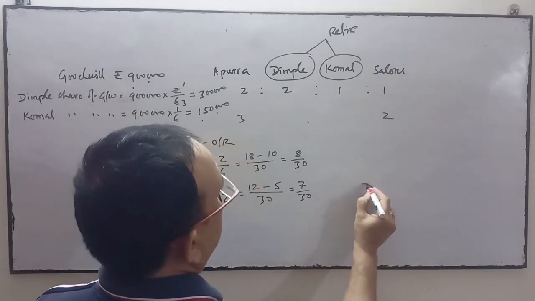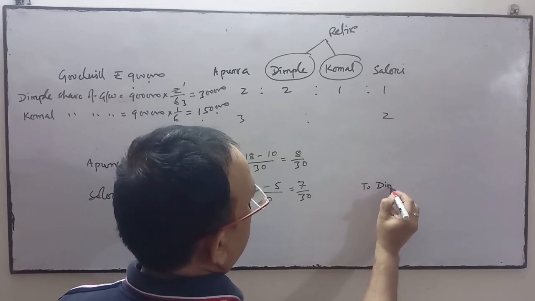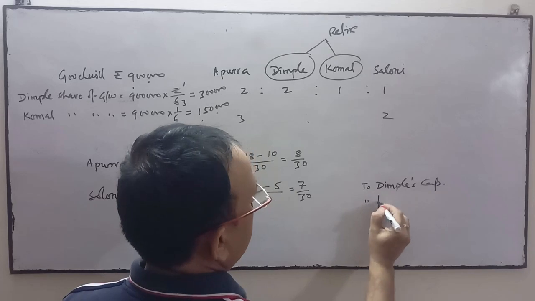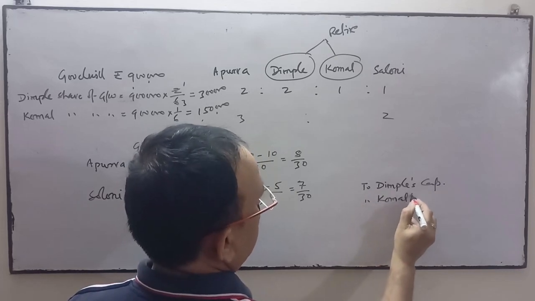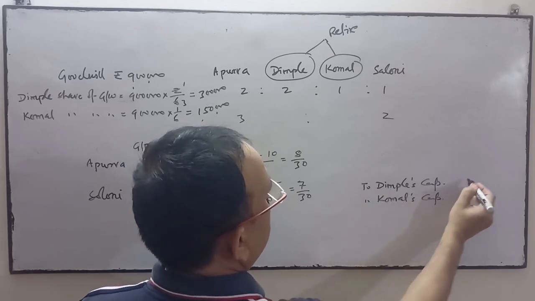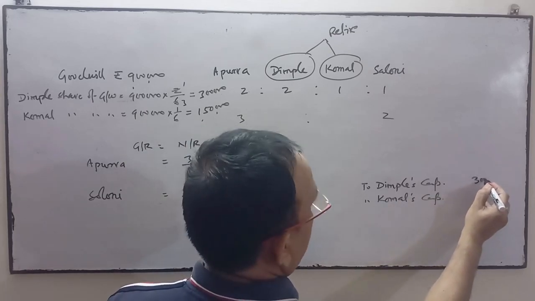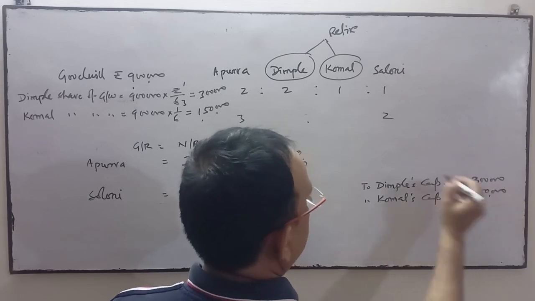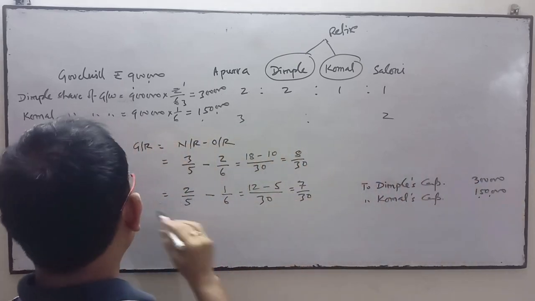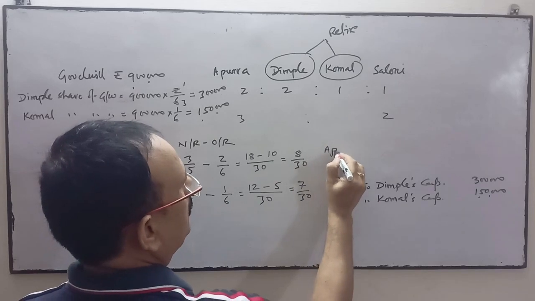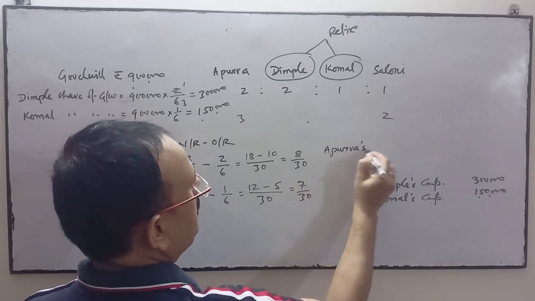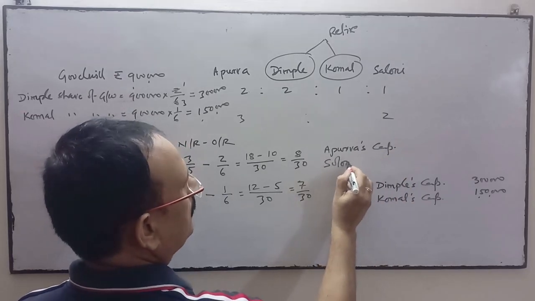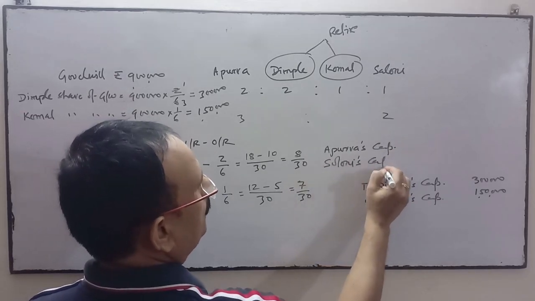So Dimple's capital account will be credited, and Komal's capital account will be credited. Dimple's capital account will be credited with 3 lakhs and Komal's with 1,50,000. And the partners who are the gainers, Apurva's capital account and Saloni's capital account, will be debited.